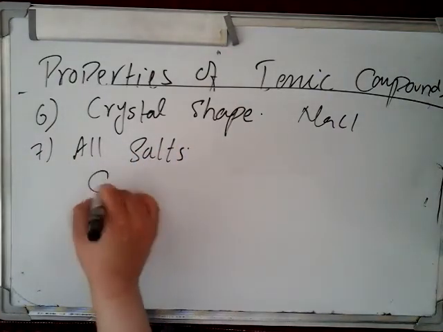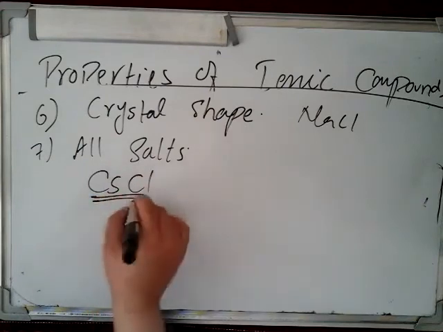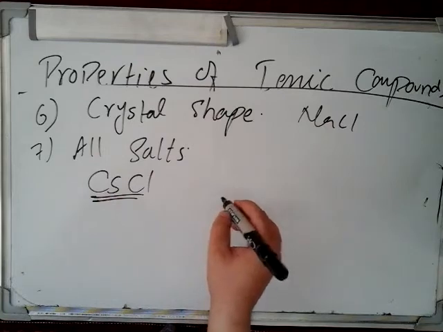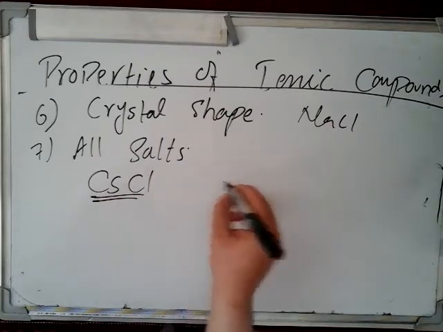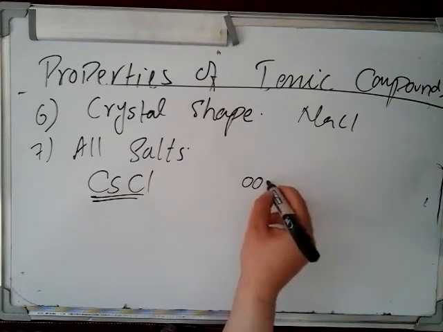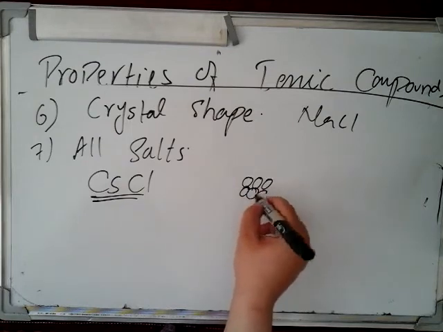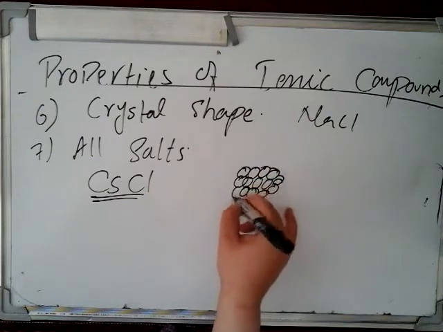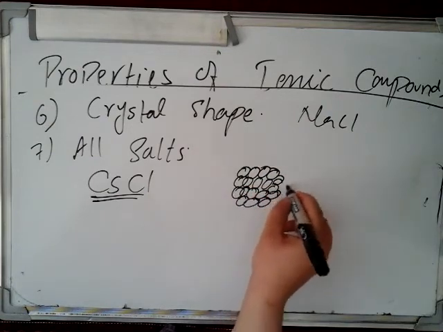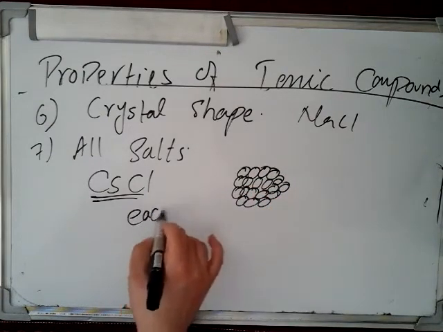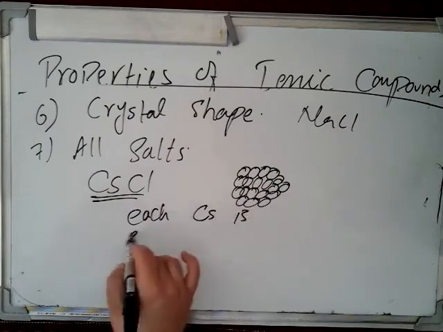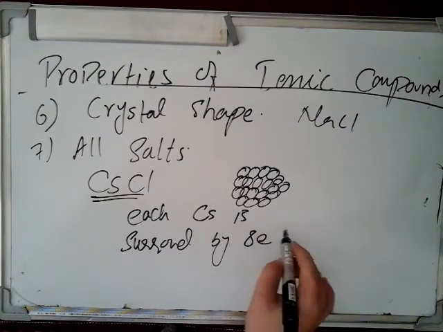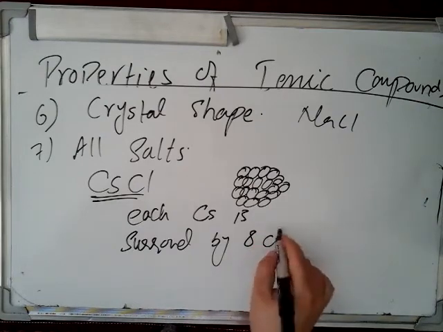For example, cesium chloride has a very unique shape, in which each cesium is surrounded by 8 chlorine atoms.